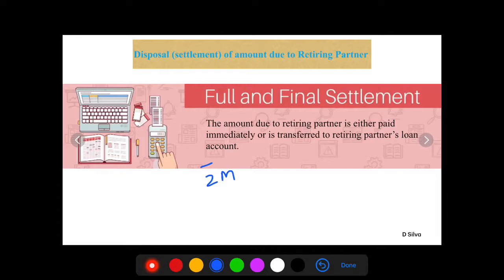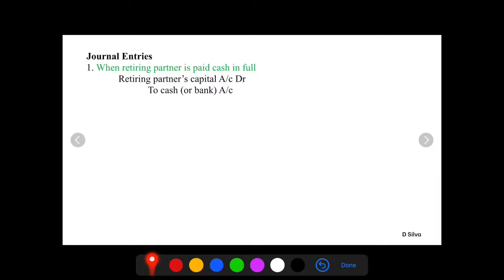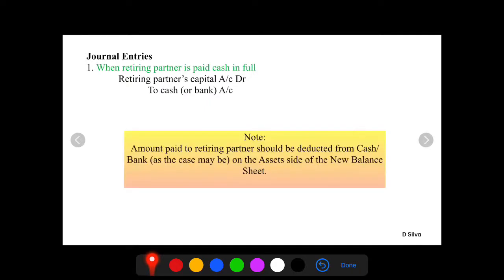Let's see, if the settlement is done immediately, then the journal entry will be, when retiring partner is paid cash in full, retiring partner's capital account debit to cash or bank account. In that case, please remember the amount paid to retiring partner should be deducted from cash or bank, as the case may be, on the asset side of the new balance sheet.